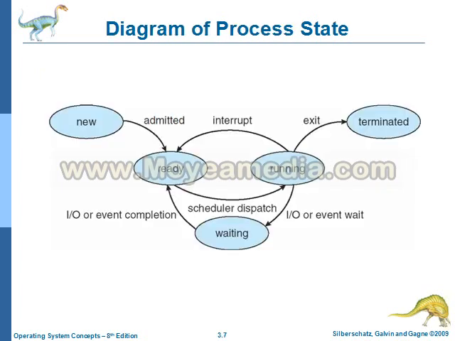This is the clear map of the process journey. When a new process is started, it is in new state. Then it will be admitted to the ready queue. After the process has arrived in the ready queue, it will take some decision to go for running state or waiting state. If any interrupt happens, it will be returned to ready state.